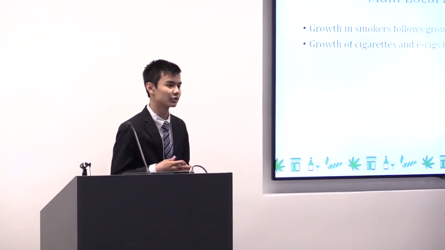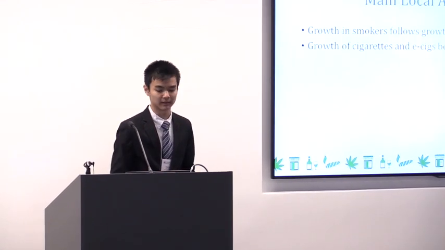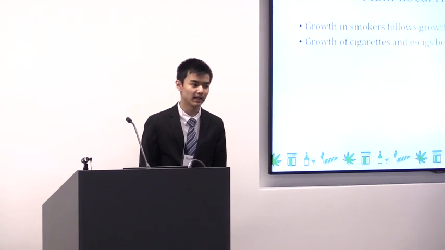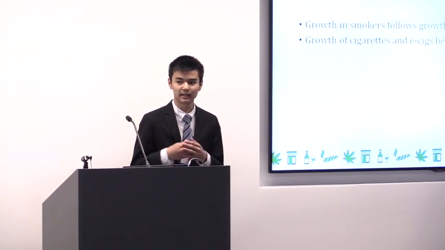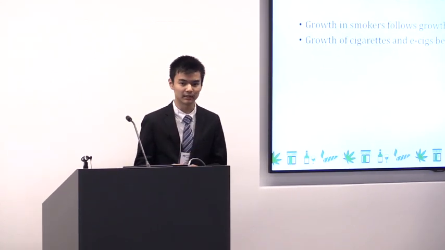So in the second part of our first model, we were also asked to compare the growth of e-cigarettes to that of combustible cigarettes. The main local assumptions we made here are that the growth in smokers in the United States follows the trend in the growth of purchases of cigarettes in the United States. And we also assume that growth of cigarettes and combustible cigarettes began in specific years.